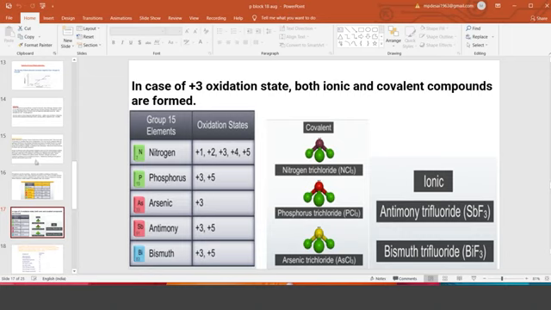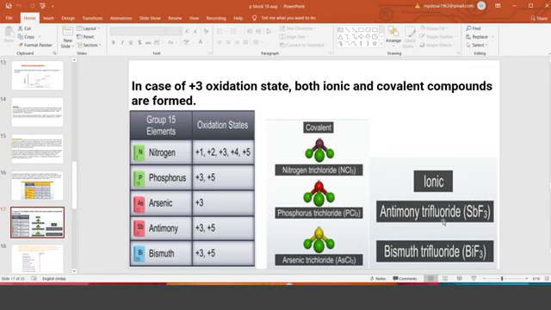That is seen in the compounds also. NCl3 is there, no NCl5. PCl3 is there. AsCl3 is there. Where? +3 covalency, 3 covalency. Whereas with other members it is more than 3. At the bottom, because they show the metallic character, they show ionic character. So metallic compounds are ionic in nature.